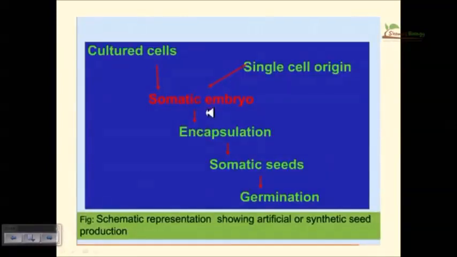So this is the schematic presentation showing artificial synthetic seed production. This is the cultured cell. Take the cell, and from here we can get the somatic embryo. We go through the process of somatic embryogenesis. This is the developed somatic embryo. We take the developed somatic embryo and we do the encapsulation. Now in encapsulation we add different types of chemical salts to produce a coat surrounding the somatic embryo, which is a synthetic coat, and this coat then finally produces somatic seeds. Now these seeds, when you put them onto the soil, can germinate and produce mature plants.